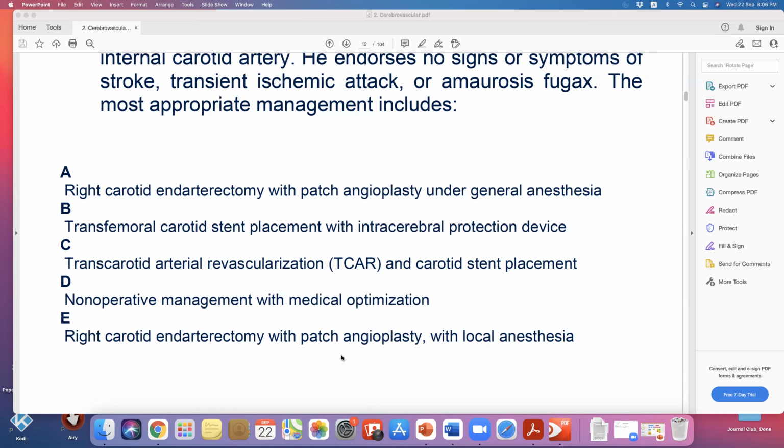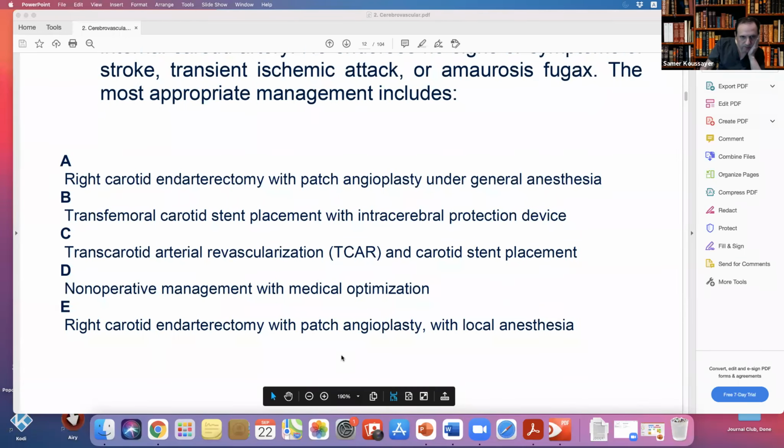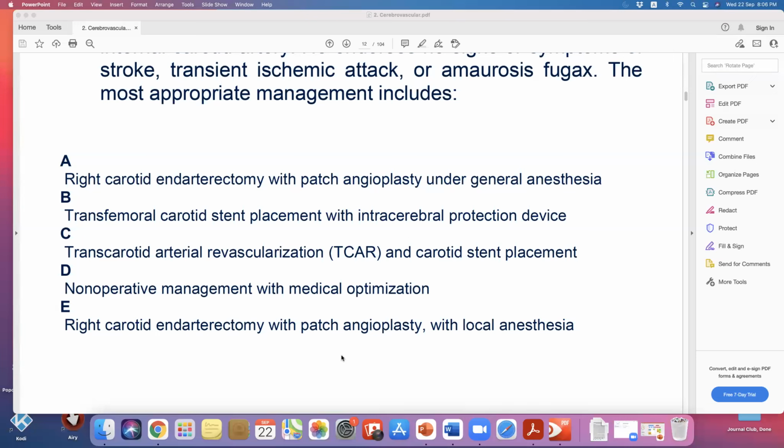Is there any difference in patient selection between local and general anesthesia? No, there's no difference. If the patient is high risk for general anesthesia, you can do local, or you can do stenting. In this patient, the problem is not anesthesia, because you can do a stent.